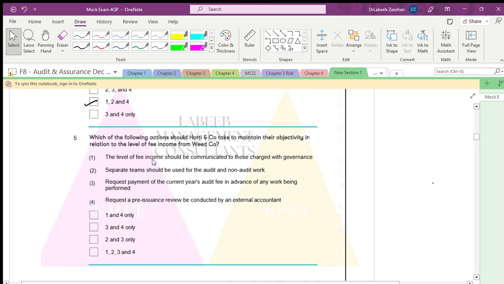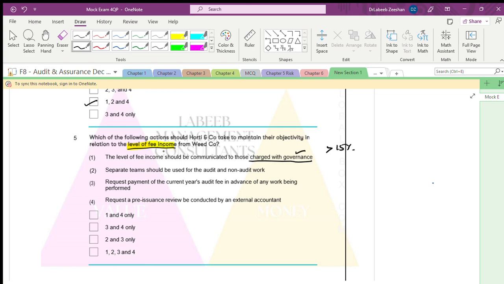Which of the following actions should Horty Company take to maintain their objectivity in relation to the level of fee income? One question will be there somewhere on fee income, in section A or in section B. The level of fee income should be communicated. If the client is exceeding 15%, then it has to be communicated to the people charged with governance.